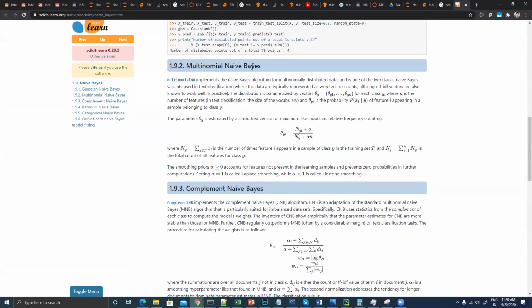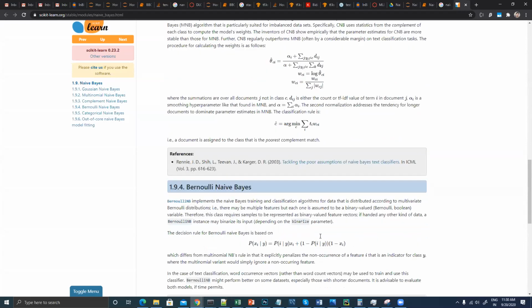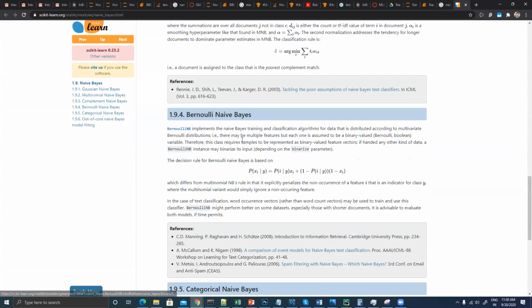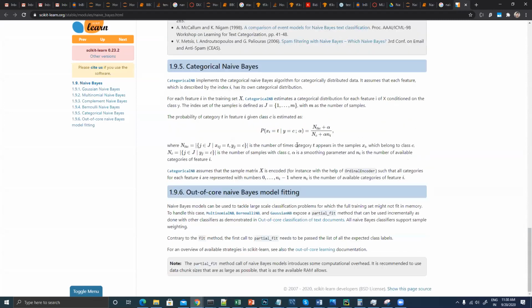Then there is multinomial naive Bayes that you will be able to use for a multinomially distributed data set. Now there is something called complement naive Bayes. This is again a naive Bayes equation which belongs to the Bayesian family. And there is something called Bernoulli's naive Bayes. So at least remember the names. Whenever you are going for an interview and someone is talking about naive Bayes, start talking about all those names, and after that, categorical naive Bayes is another one. So these are the different algorithms which fall under the naive Bayes Bayesian family.